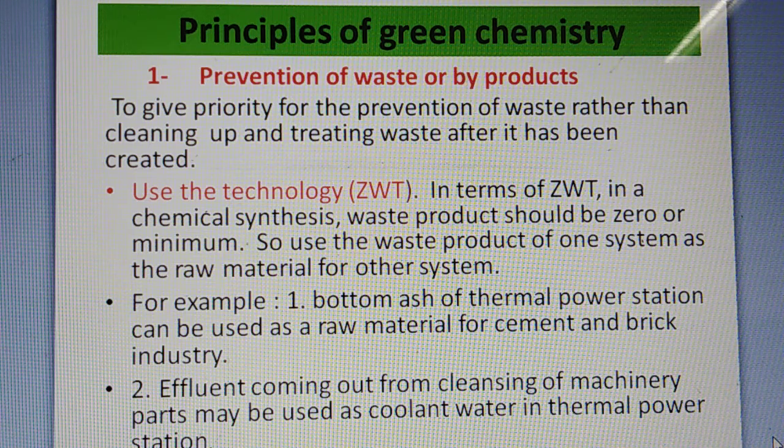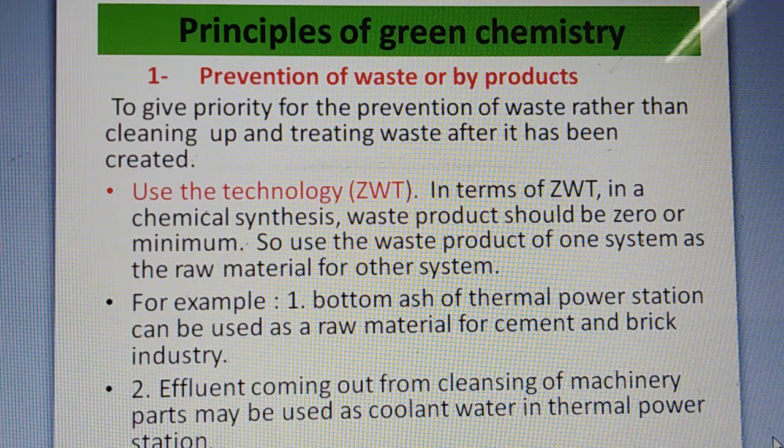So in ZWT, zero waste technology, the waste product obtained in a chemical synthesis in one system we have to use as a raw material for another system. So we have to reutilize the waste which is obtained, or try so that the waste product should be zero or minimum.